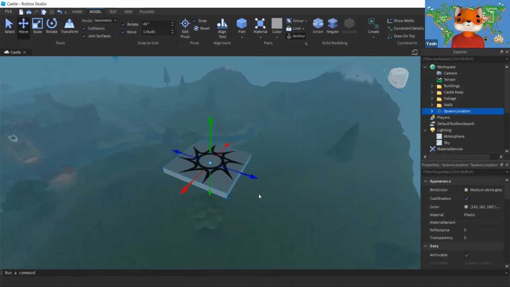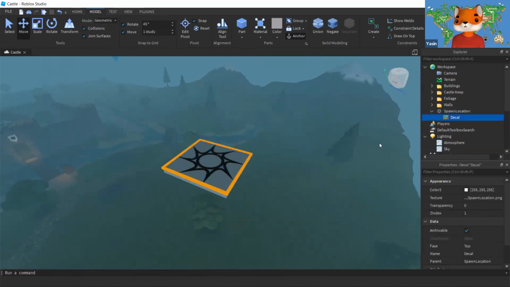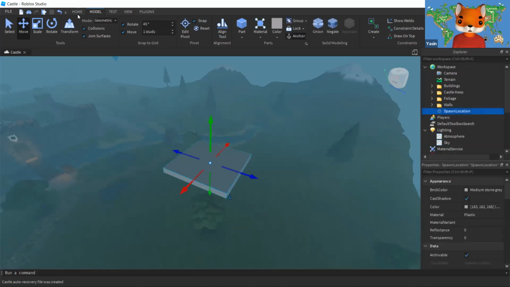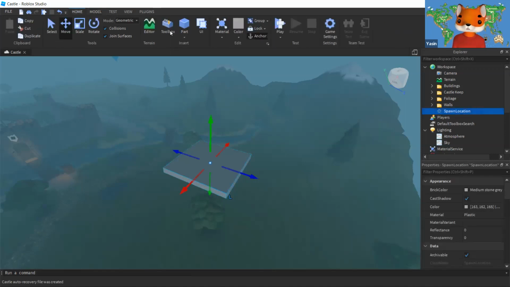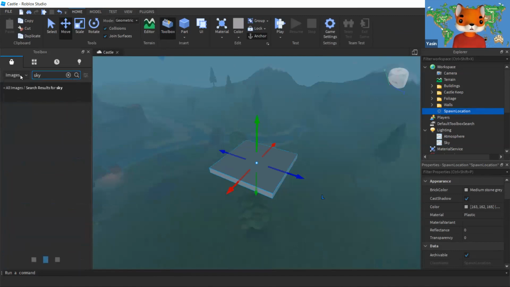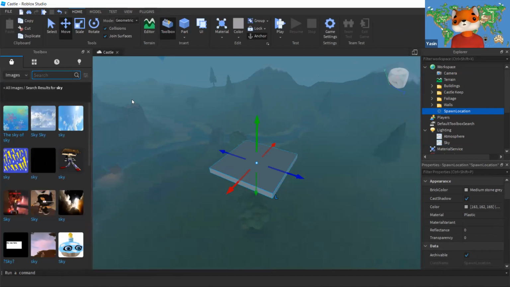Now, to this very same spawn location, you can add your own picture. For example, we have this decal, which I don't really like. So I'm going to remove it and try to add another picture. Should it be any specific picture you like, or should I pick randomly? You can tell me suggestions. I'm going to look for a picture over here. There are multiple pictures by different Roblox developers. They publish them for you to use in your games.